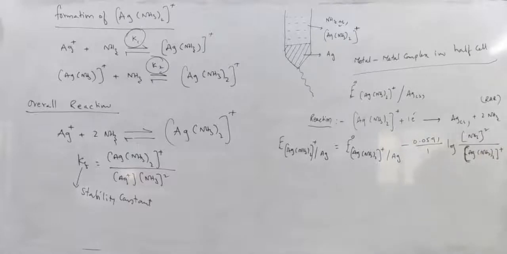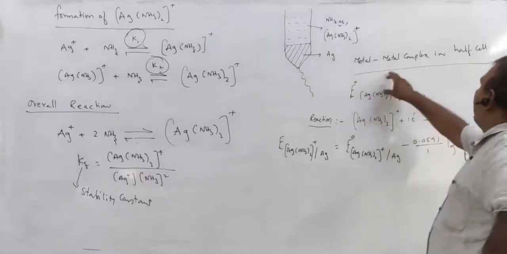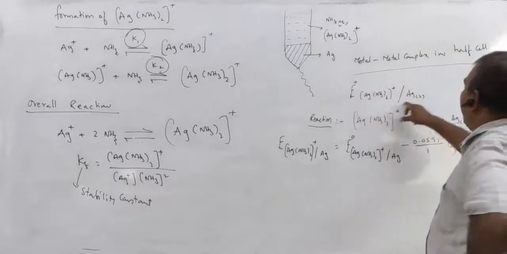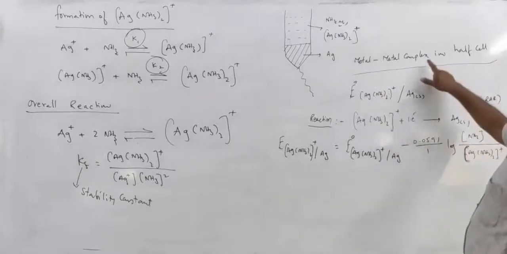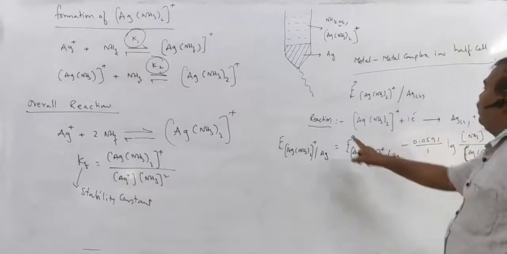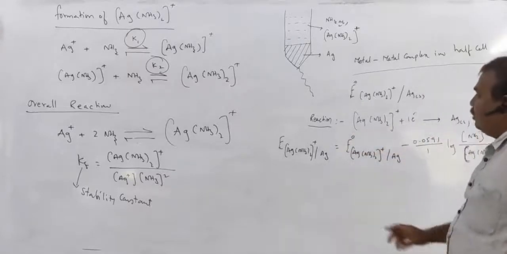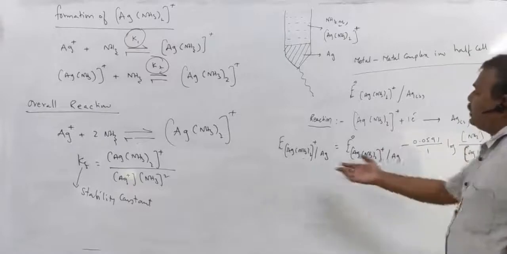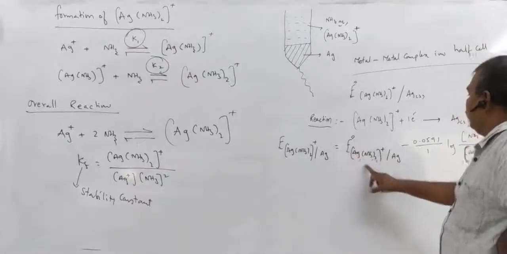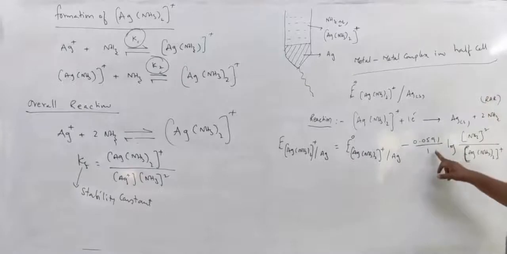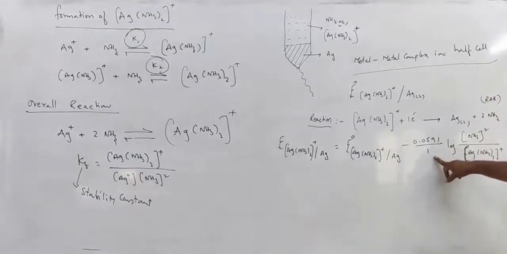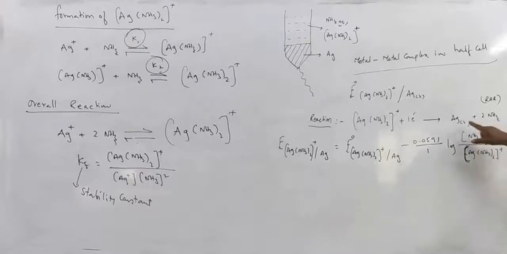Okay, so once again, no need to confuse. This is the way of representing a metal complex ion half cell. This is the reaction at the electrode. According to the Nernst equation, E half cell equals E naught half cell minus 0.0591 by n, where n is the number of electrons involved, log of product of concentration of products by product of concentration of reactants. Here I didn't take Ag solid because its active mass is 1.